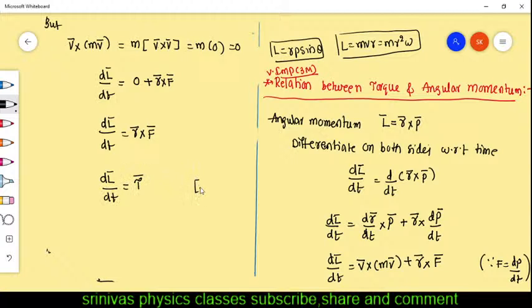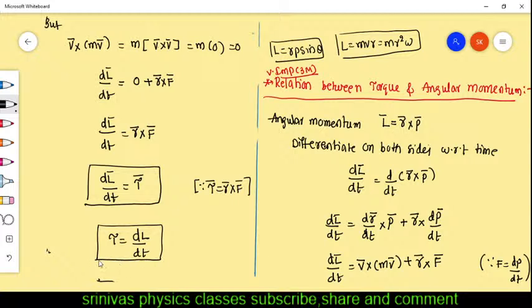It is the torque. The torque formula is r bar cross F bar. What did we get here finally? Finally, we got the formula tau is equal to dL by dt. This is the relation between the torque and angular momentum.